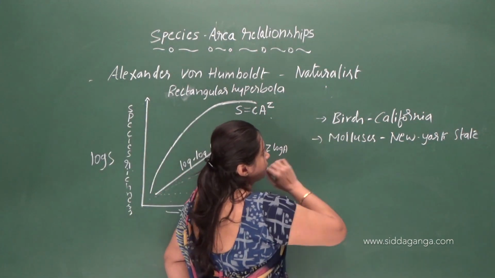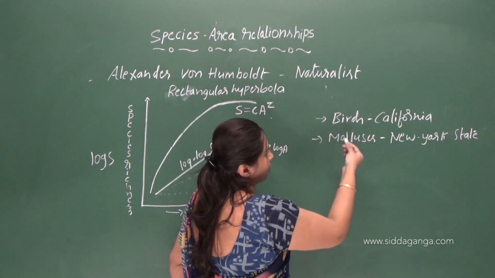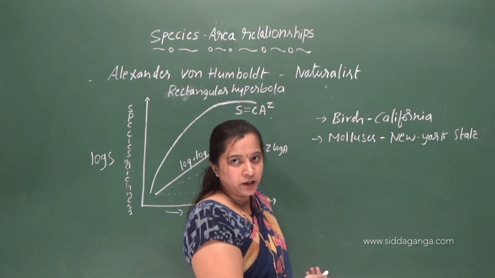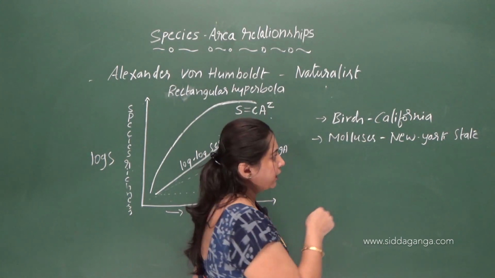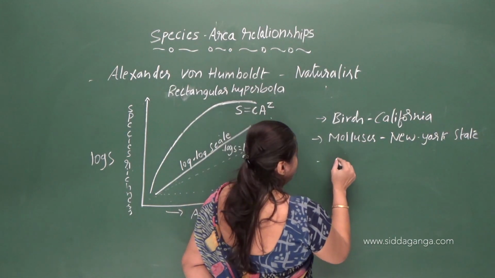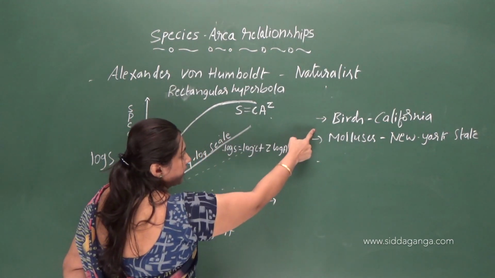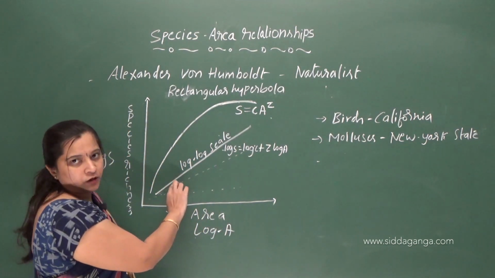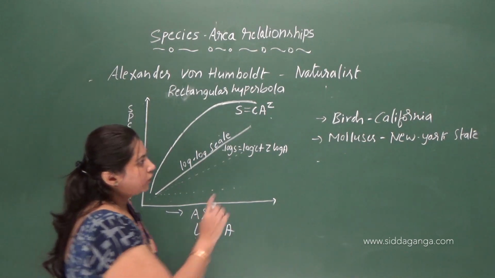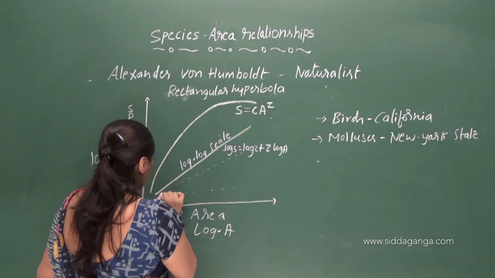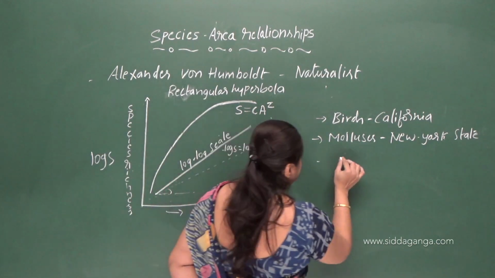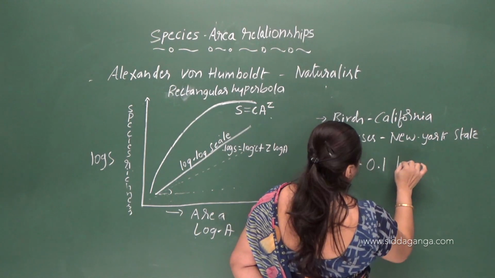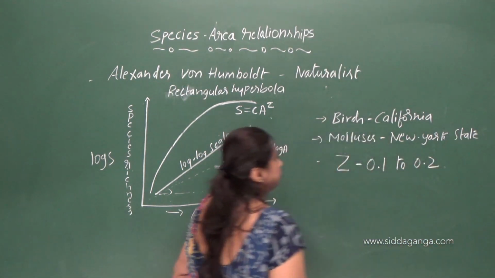Here, regardless of the taxa, whether it is birds or molluscans or any other species, and regardless of the region, the slope will be almost similar. So the value of Z will lie in the range of 0.1 to 0.2.